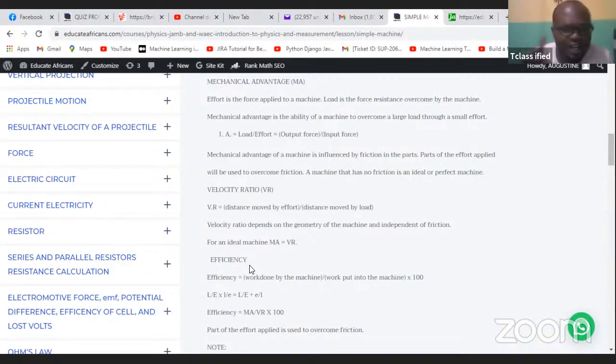Now, efficiency, very, very important. You will always calculate efficiency. And efficiency is simply the work done by the machine over work put into the machine. So the output that the machine is able to give, all over the input, times 100 over 1, that is your efficiency. And you can also say that it is equal to mechanical advantage all over velocity ratio times 100 over 1. So take note of that. Very, very important.